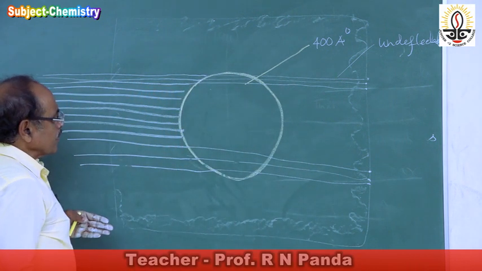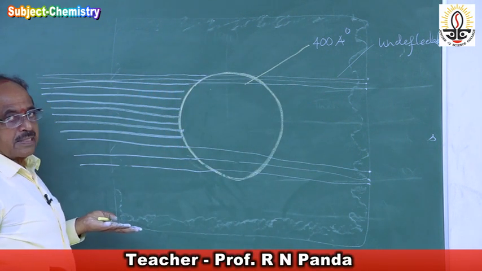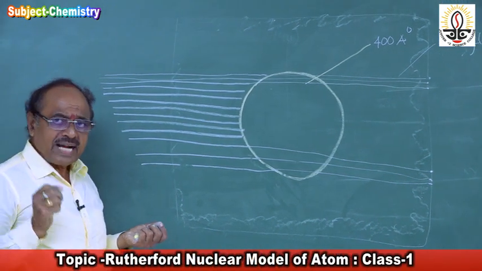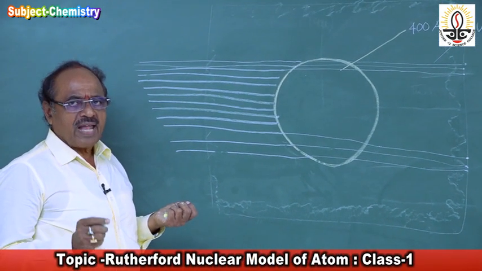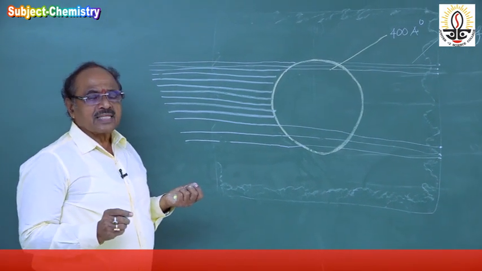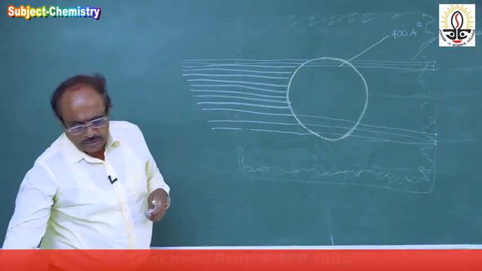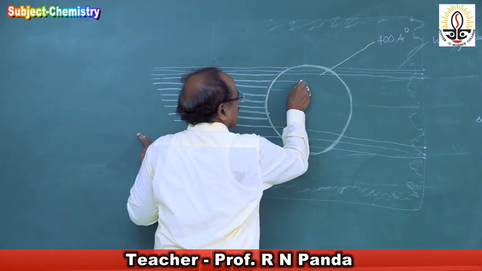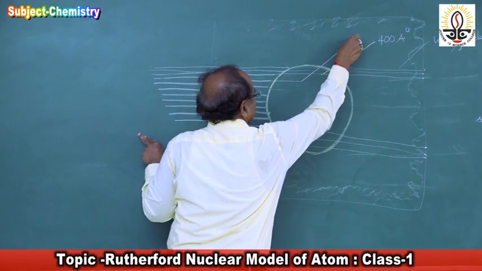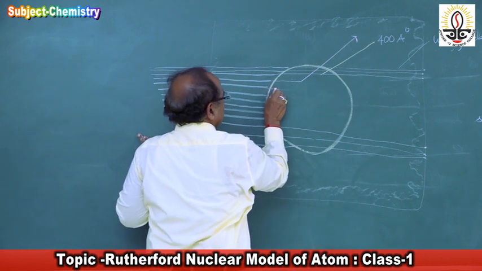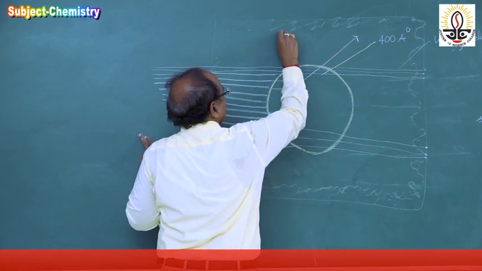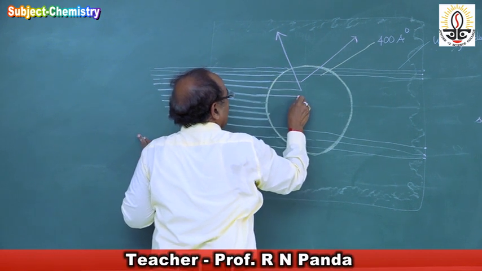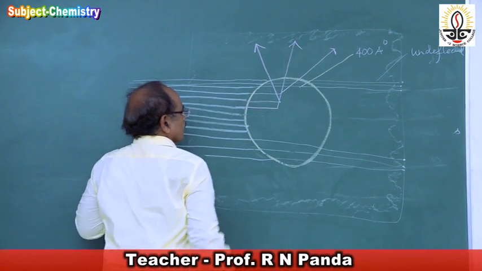Then the second observation made: some of the alpha particles got deflected in smaller and larger angles. So some of them come, and when they come here, they went like this. And some come and hit the foil and went like this.